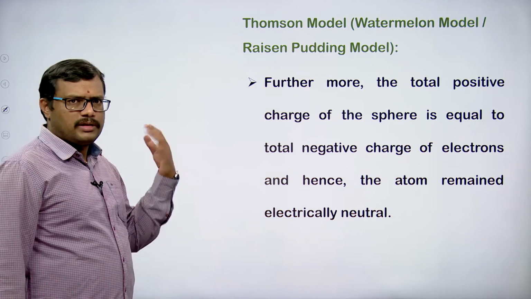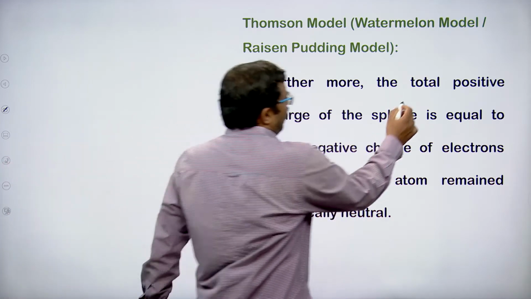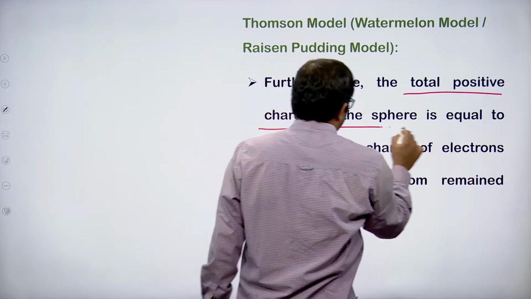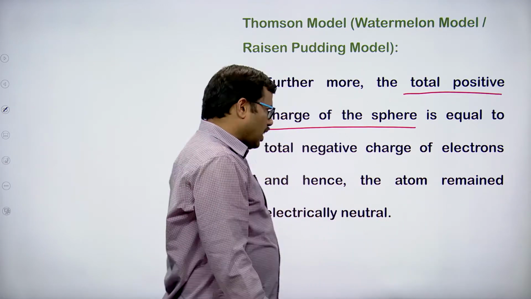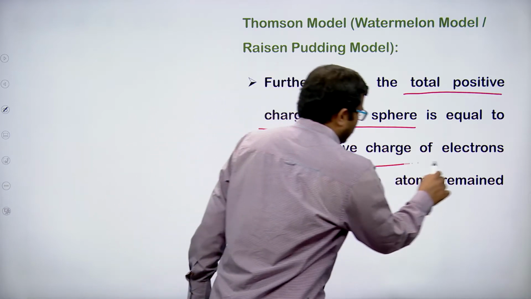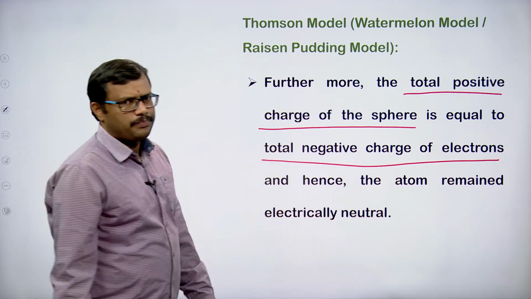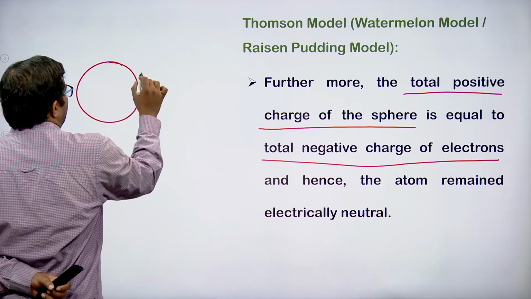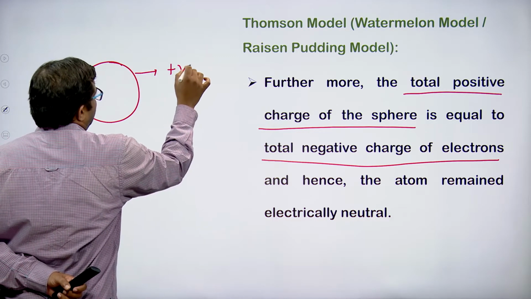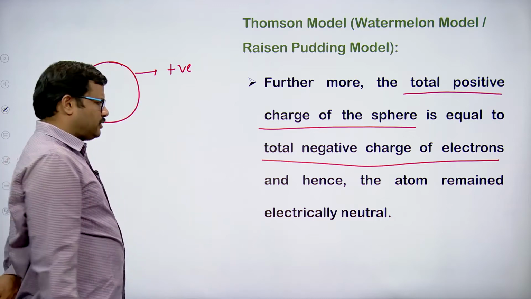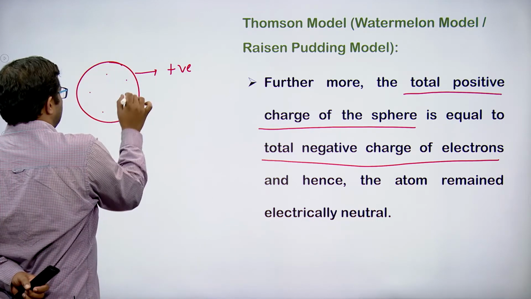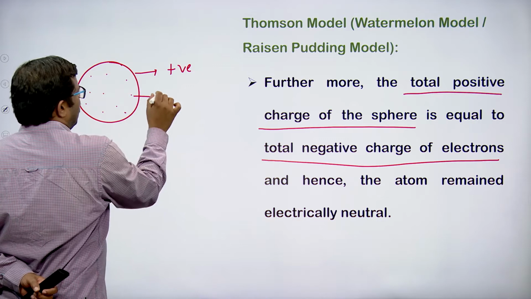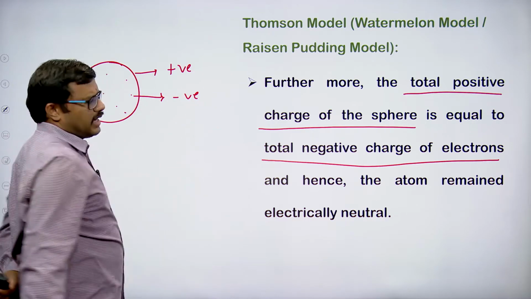Furthermore, he said that the total positive charge of the sphere is equal to the total negative charge of the electrons. So he said that the atom is in the form of a sphere made up of a substance having a positive charge, and here and there the electrons are embedded, and these electrons have the negative charge.